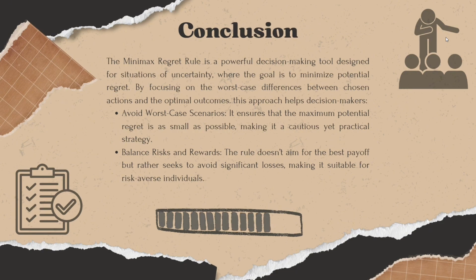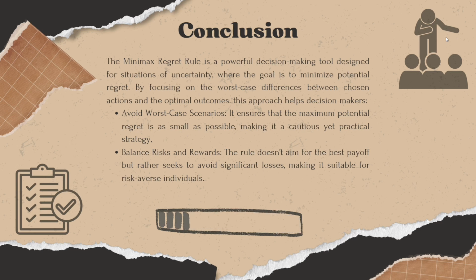In conclusion, the Minimax Regret Rule is a powerful decision-making tool designed for situations of uncertainty, where the goal is to minimize potential regret by focusing on the worst-case differences between chosen actions and the optimal outcomes. This approach helps decision-makers to avoid worst-case scenarios. It ensures that the maximum potential regret is as small as possible, making it a cautious yet practical strategy.